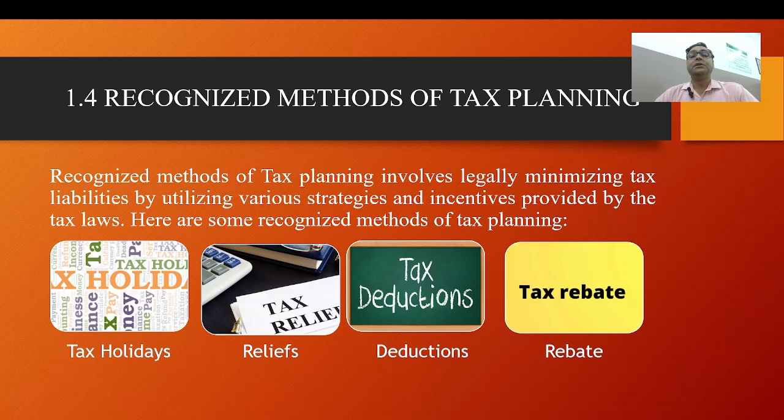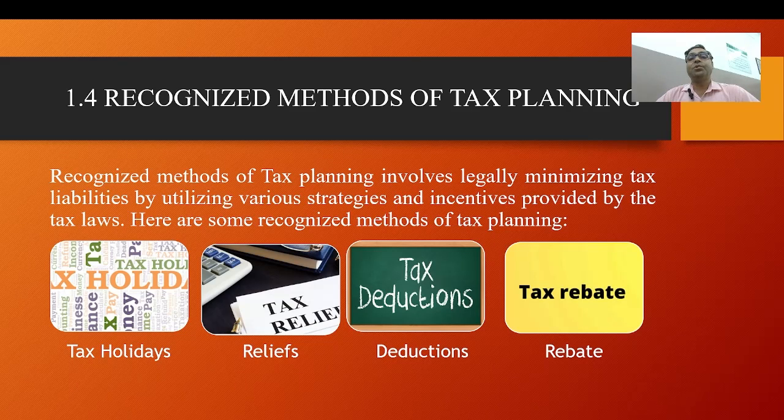Now, the third point is deduction. Deductions reduce the amount of taxable income, thereby lowering the tax liability. Common deductions include business expenses. Here I am giving two examples of deductions.